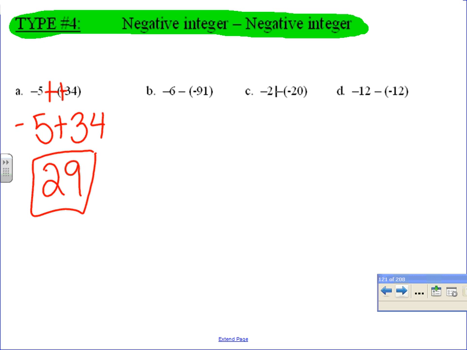Right. You take the absolute value of the numbers, subtract them. So 34 minus 5 is 29. And then take the sign of the larger number. The larger number is positive, so the answer is positive. Is that what you mean?